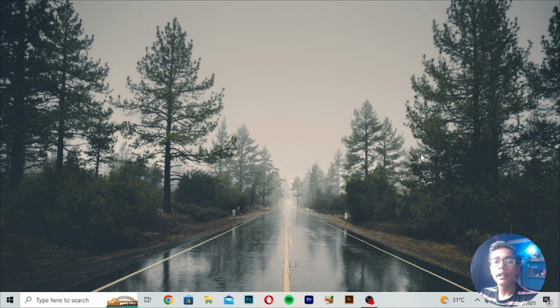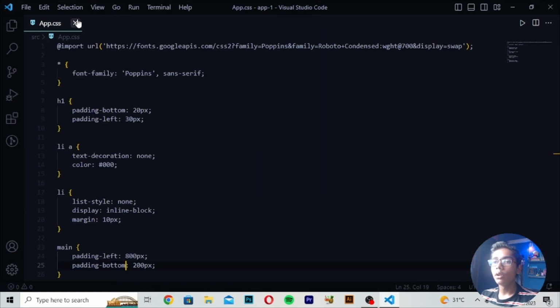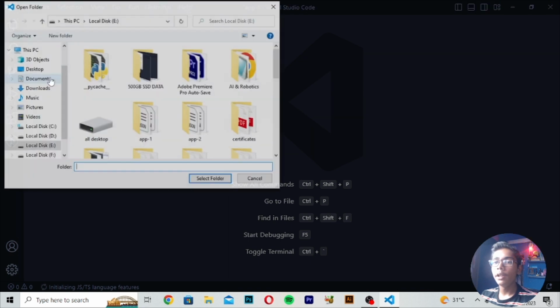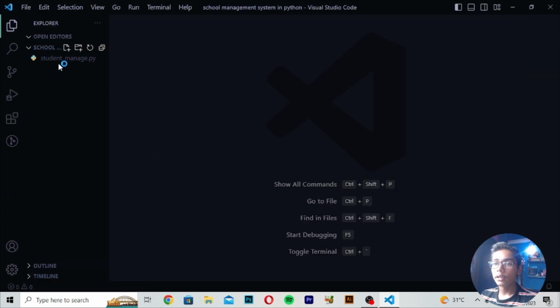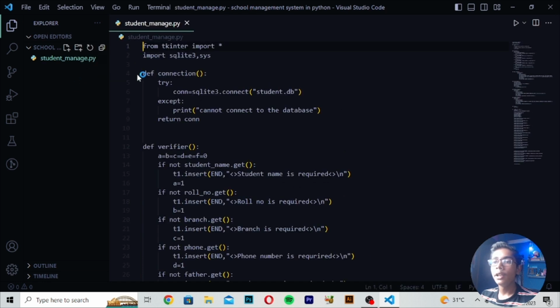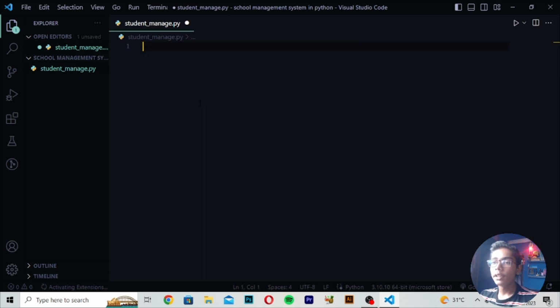So for building this school management system, I will be opening my VS Code, and after opening it, I will close all these files which I am getting here, and then open my folder. After opening the folder, I will move to the desktop, and this is our folder, called select folder. Today, like I've been telling you, we are building a school management system, so we'll now start with our project. These are the codes I'm getting. I'll remove this and write my own code.